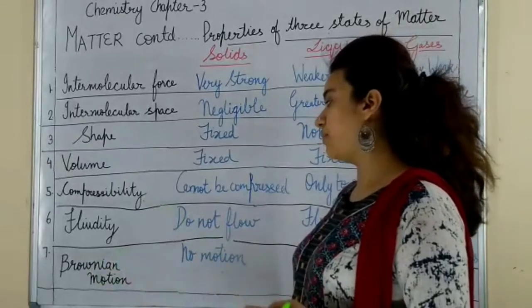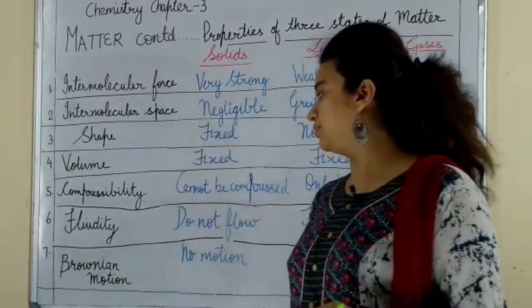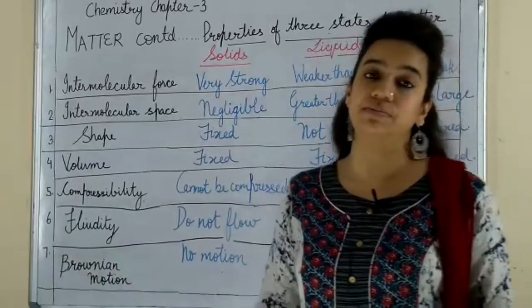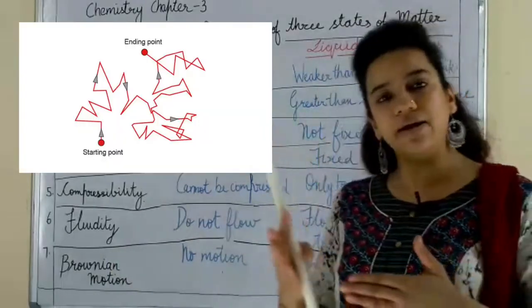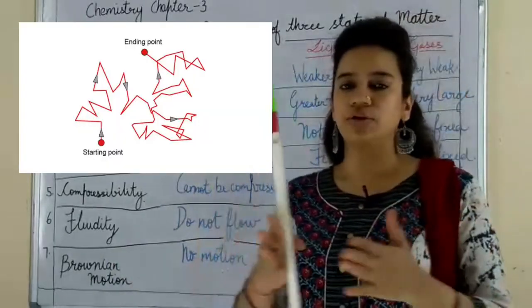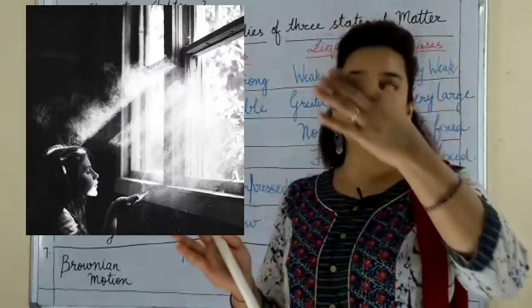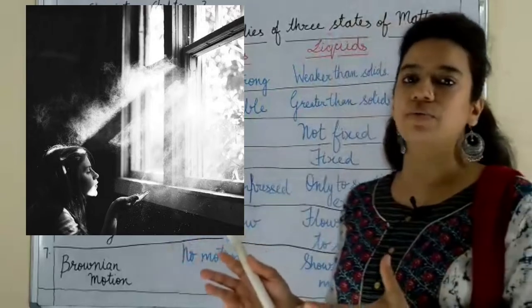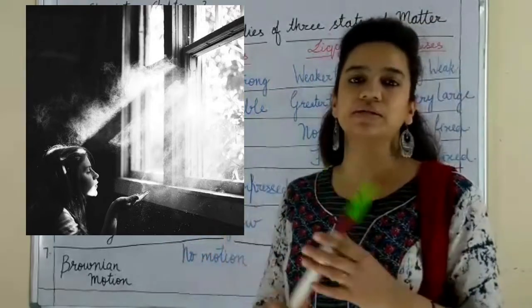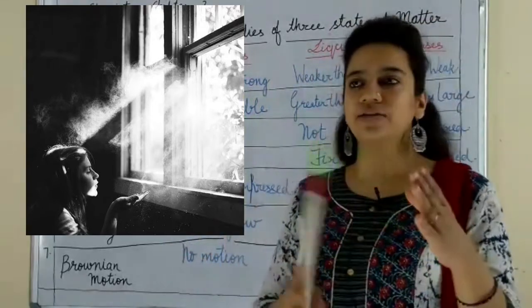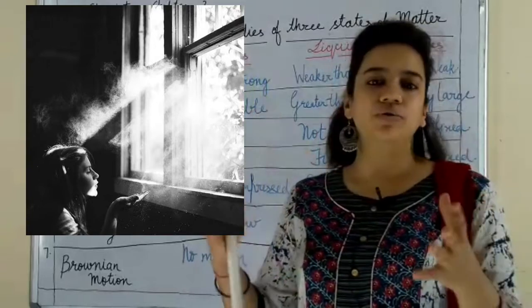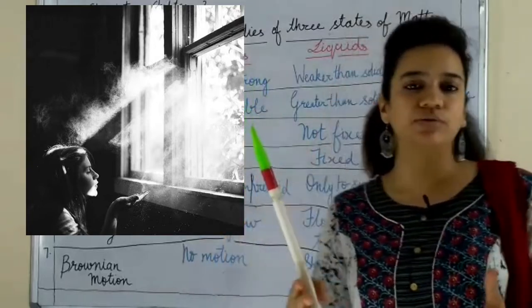Next thing is Brownian motion. Now this is a new term. Let me explain it first. Brownian motion is the random movement of the particles. If you observe a beam of sunlight entering your room, you see the dust particles in that beam of sunlight, they are just moving randomly without any direction to their motion.